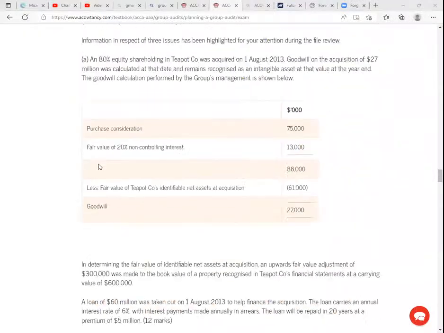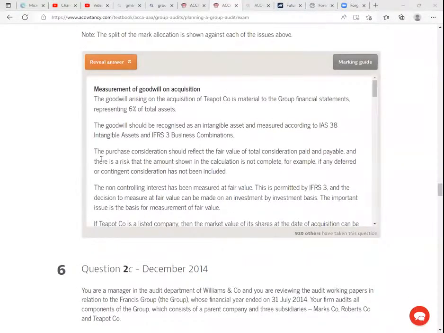We are told here, ladies and gentlemen, the goodwill should be recognized as an intangible asset and measured according to IAS 38, intangible assets, that's okay. The purchase consideration should reflect the fair value of total consideration paid and payable. And there is a risk the amount shown in the calculation is not complete, for example, if any deferred or contingent consideration has not been included.